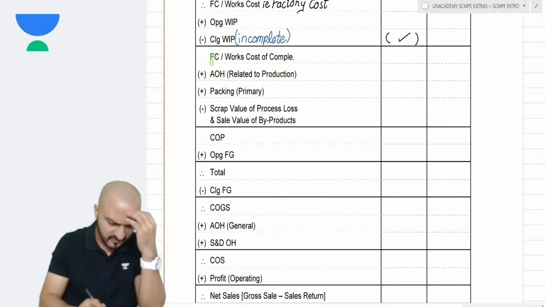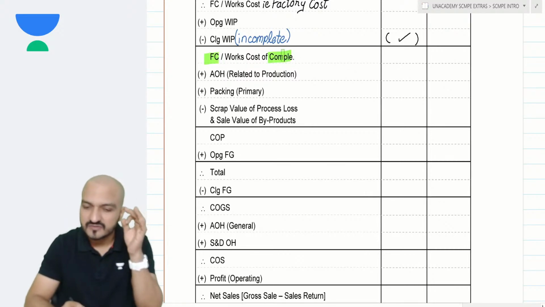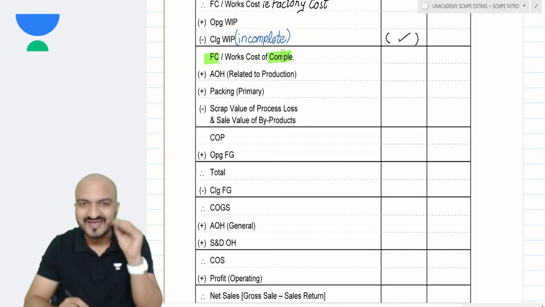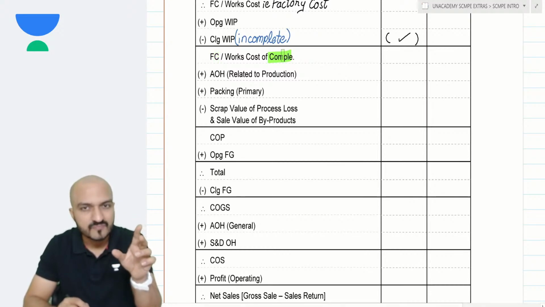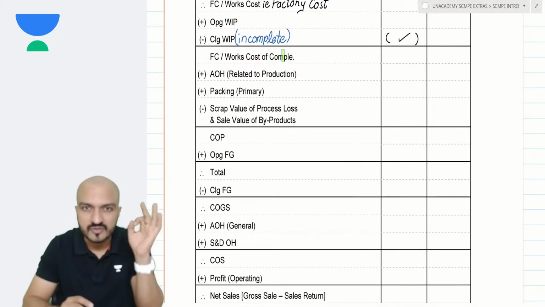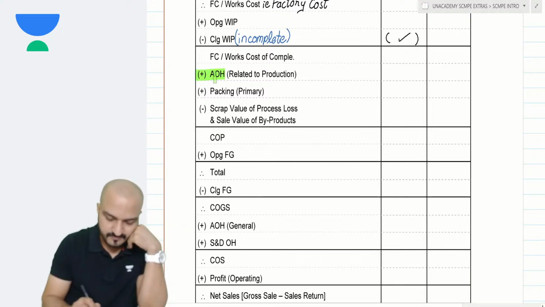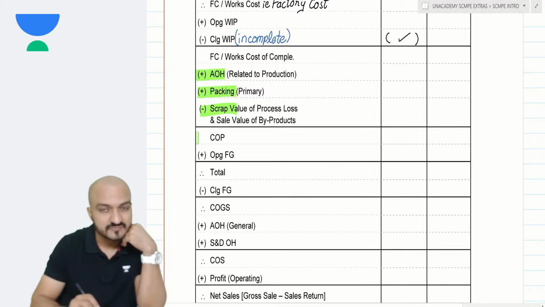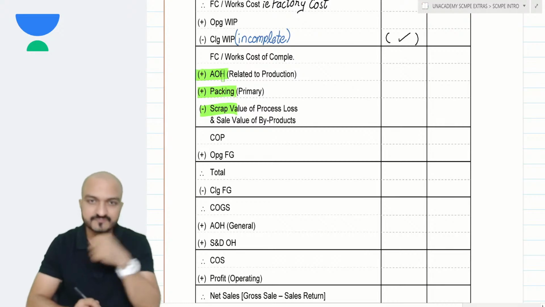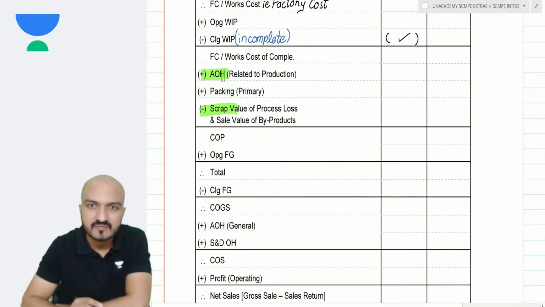Yes. Now once I get factory cost of completed units, this indicates the cost incurred inside my factory towards all the completed units. Now on that, I add admin overheads and some other items of cost. Now admin overheads can be of two different types.